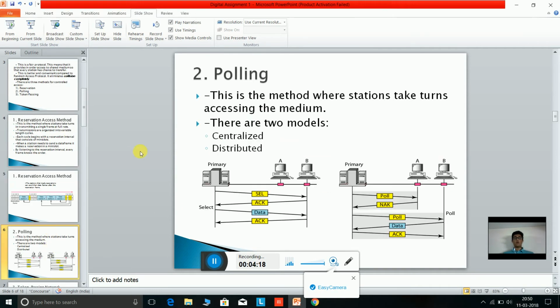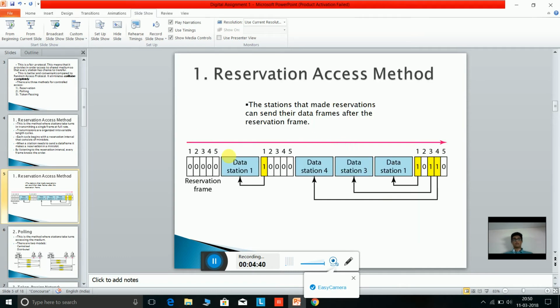Now we are going to talk about the next method, that is polling. This is the method where stations take turns accessing the medium. How is this different from the reservation access method? The reservation access method was where the stations have to reserve a time slot for their communication.